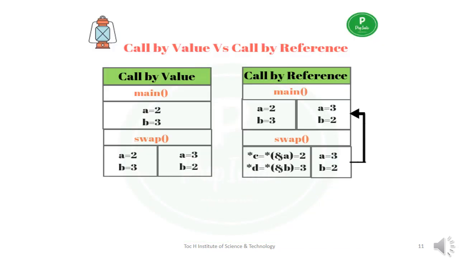This is the summary of what we have discussed in the previous slides. This will give you a clear idea about what will happen in the case of call by value and what will happen in the case of call by reference. Here you can see how values are changed in the main function and swap function when you perform call by value or call by reference.